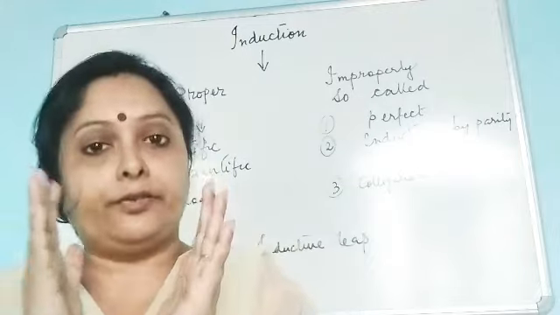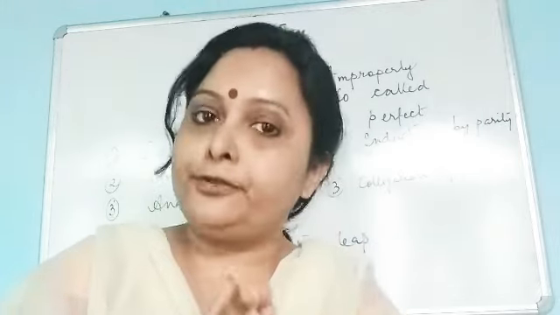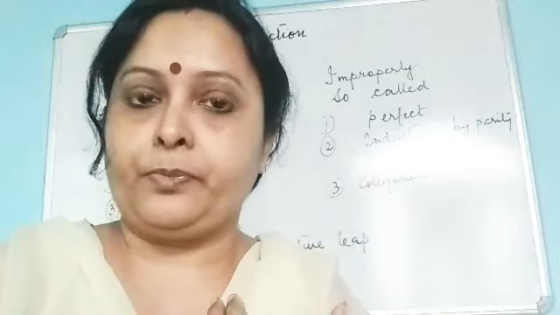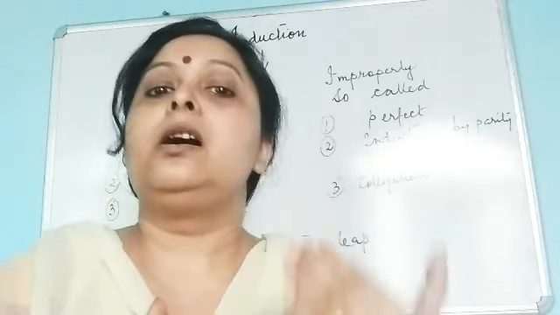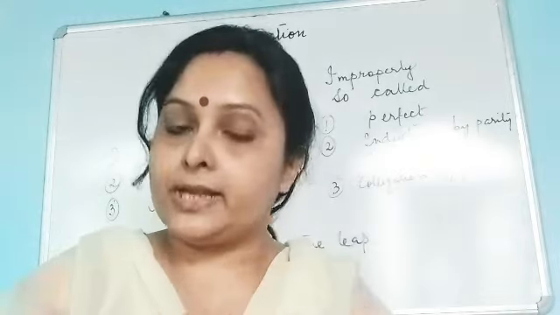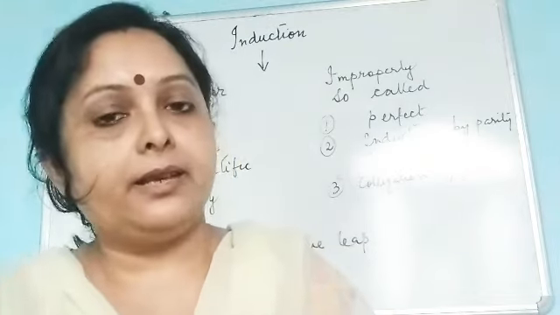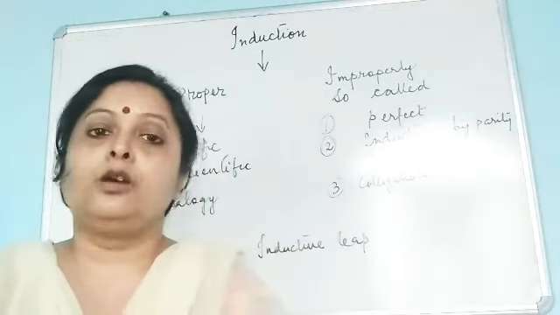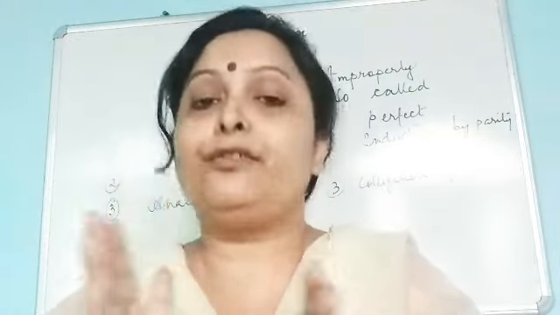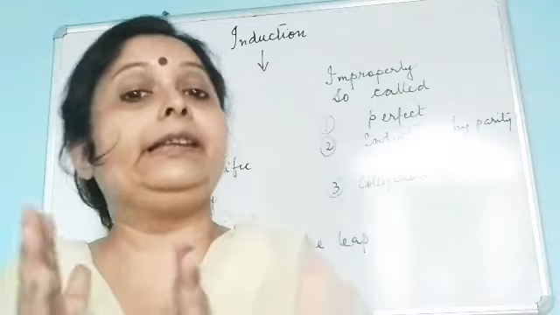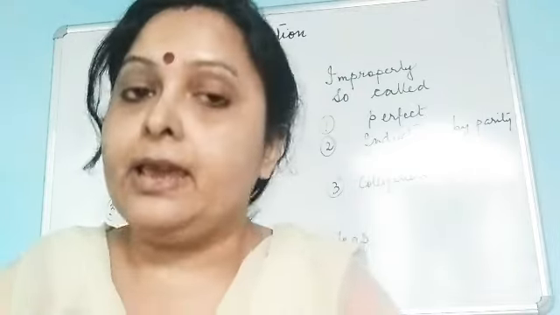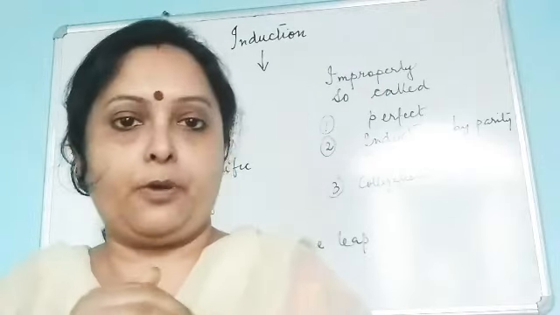Because in case of induction, we have to collect the premises with the help of our experience, and it is not possible for us to collect each and every instance, because in induction we are going to establish a universal real proposition.